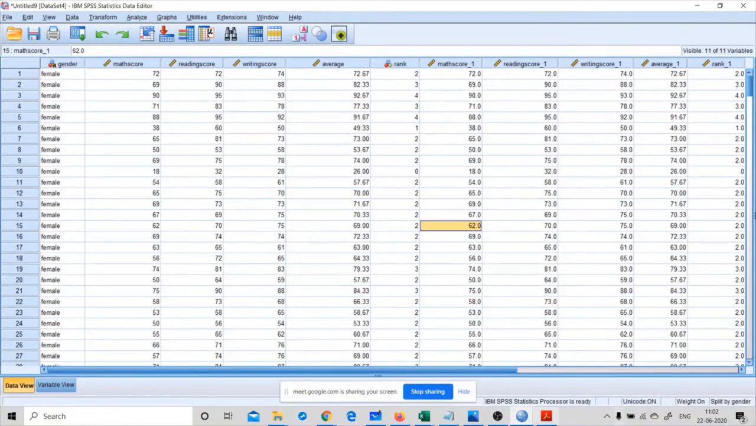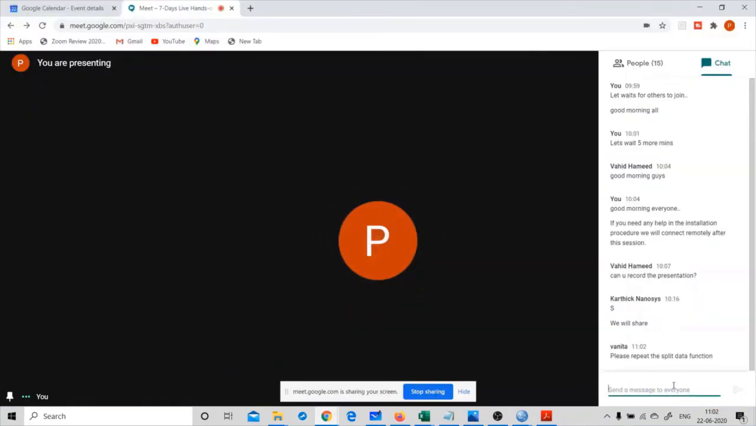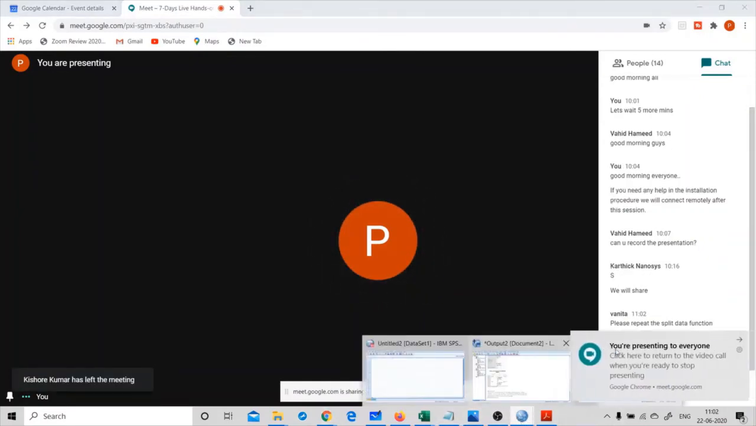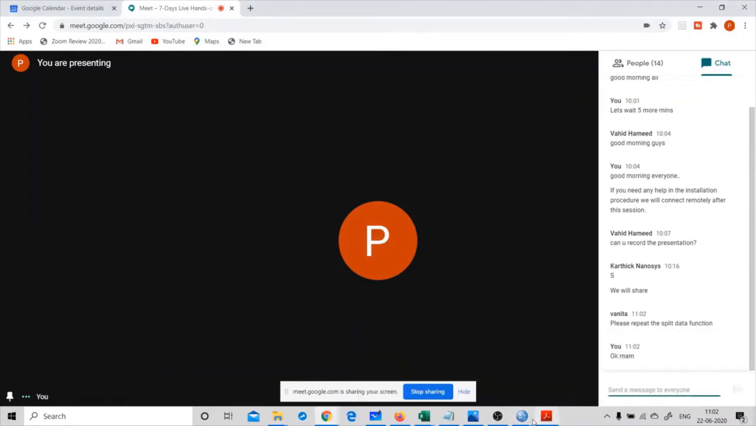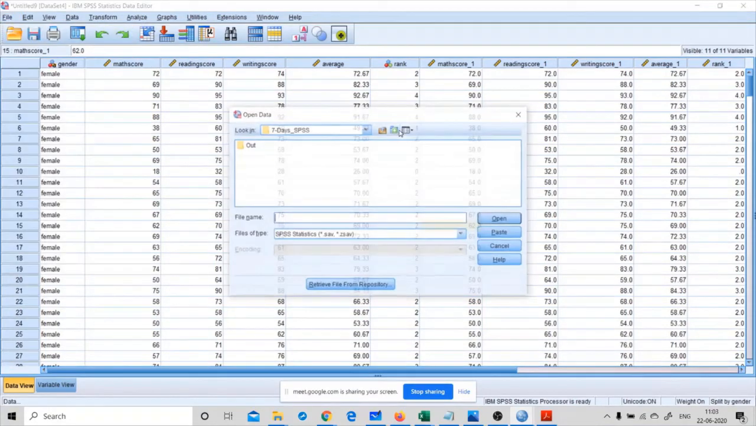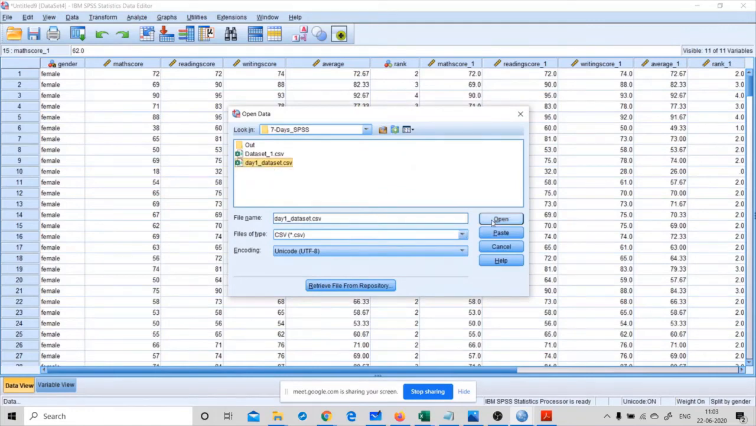Do you have any queries regarding this session? Please repeat the split data function. Okay, ma'am. So let me open the new data set. Open this day 1 data set again.